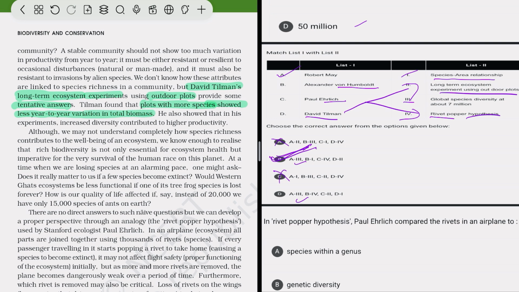He observed that plots with more species showed less variation in total biomass from year to year. His experiment showed that increased diversity contributed to higher productivity. So as diversity increases, productivity also increases.